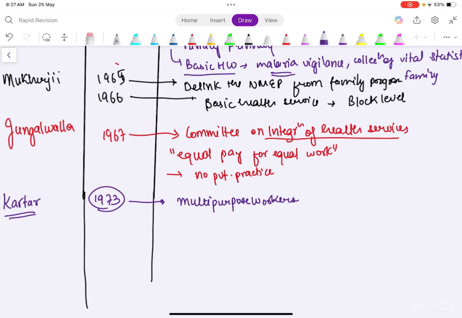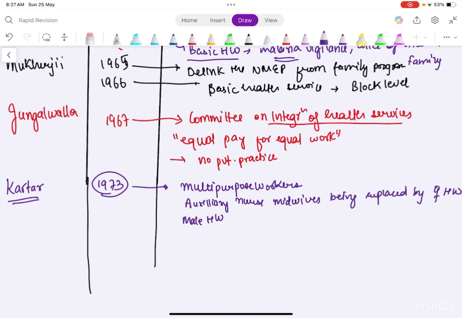And then it also has a concept of auxiliary nurse midwives being replaced by female health workers, and there is a concept of male health workers also. Okay. And basically, yeah, this much is important for the Qatar committee.